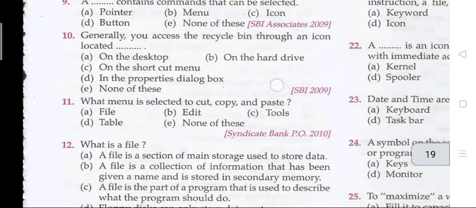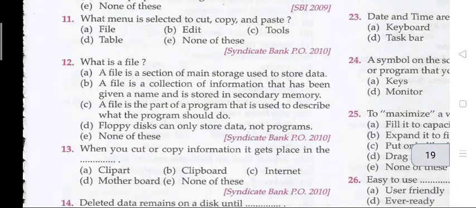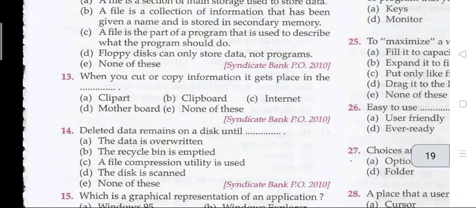Question number 11. What menu is selected to cut, copy, and paste? The right answer is B, edit. Question number 12. What is a file? A file is a collection of information that has been given a name and is stored in secondary memory. The next question is when you cut or copy information, it gets placed in. The right answer is B, that is your clipboard.